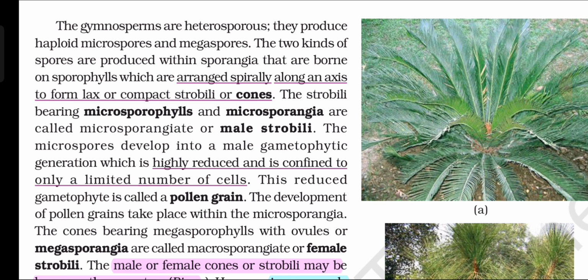The microspores develop into a male gametophytic generation, which is highly reduced and is confined to only a limited number of cells. This reduced gametophyte is called a pollen grain. The development of pollen grains takes place within the microsporangia. The cones bearing megasporophylls with ovules or megasporangia are called megasporangiate or female strobili.